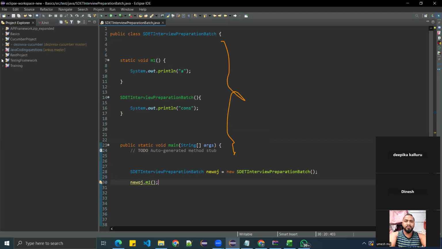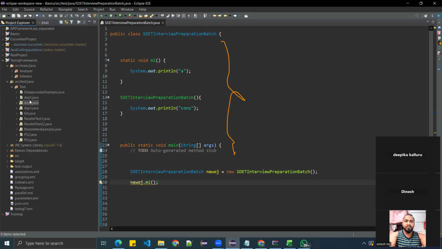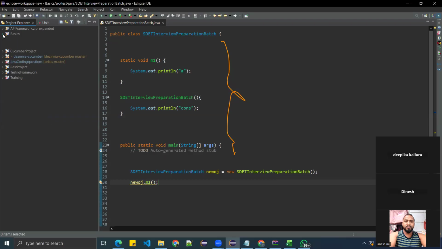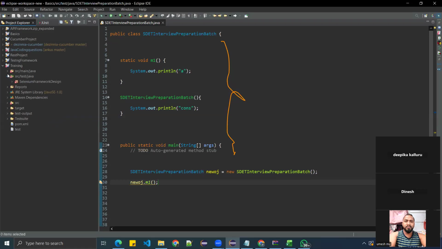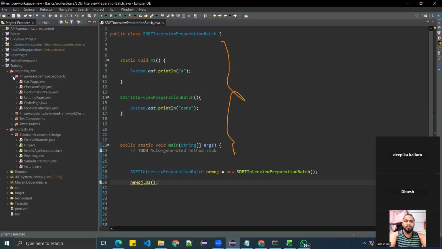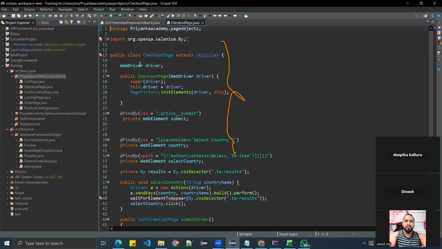Let me show you one framework here. This is the page class.